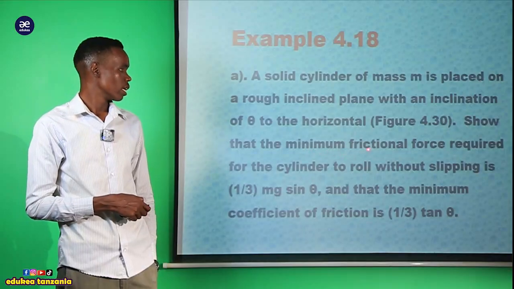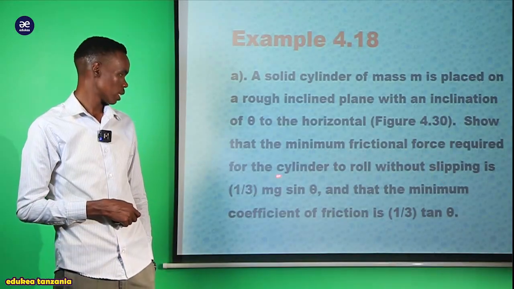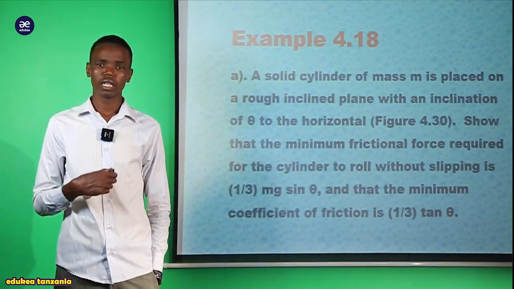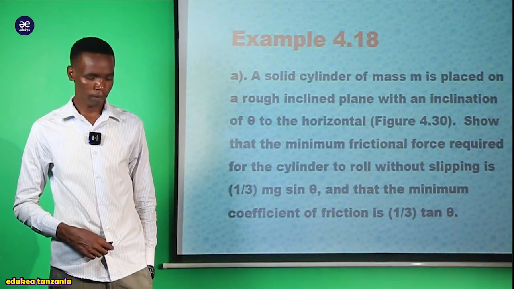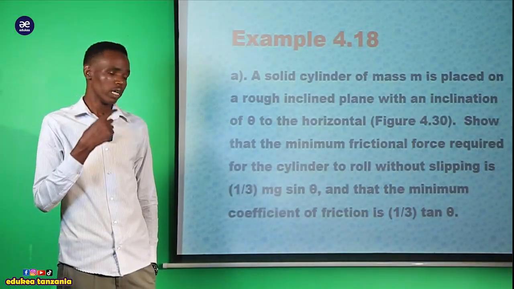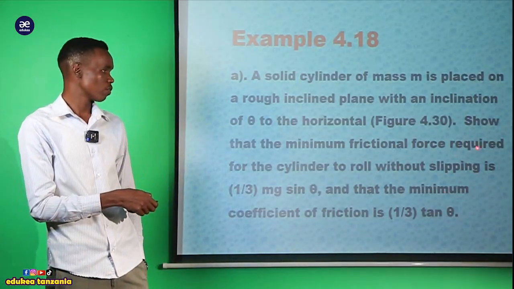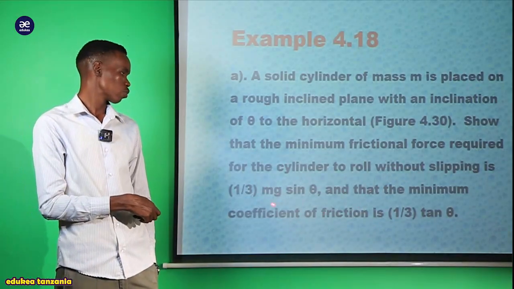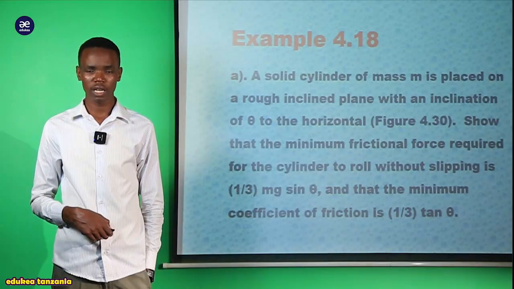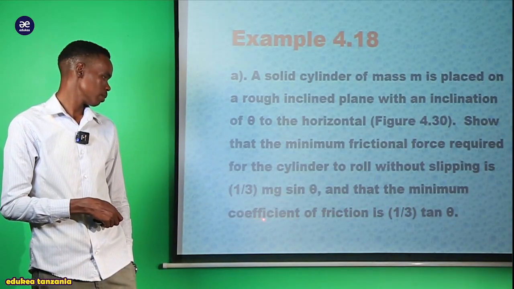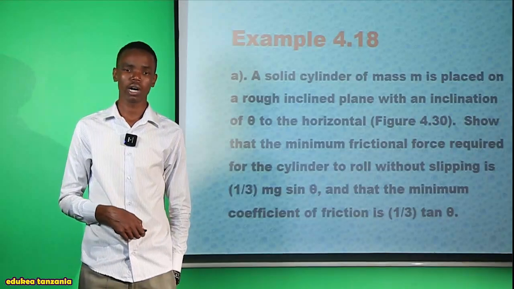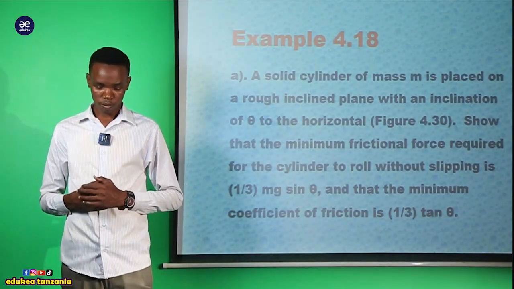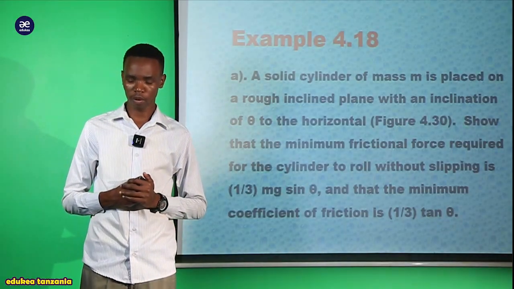Show that the minimum frictional force required for the cylinder to roll without slipping is this one. The thing that we are supposed to do here is to show that the friction force required for the cylinder to roll without slipping is equal to 1/3 mg sin theta, and that the minimum coefficient of friction is equal to 1/3 tan theta. This is what we are supposed to show in our question here.